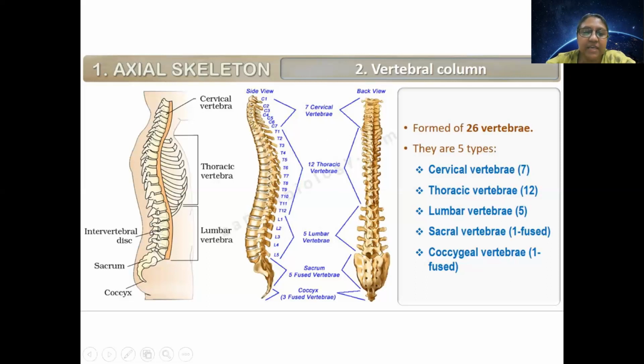In this image, you can clearly see the different types of vertebrae very easily. These are cervical vertebrae, thoracic vertebrae, lumbar vertebrae, sacral vertebrae, and coccygeal vertebrae. So what is the total number? 26. It is 7, 12, 5, 1, 1: cervical, thoracic, lumbar, sacral, and coccygeal.